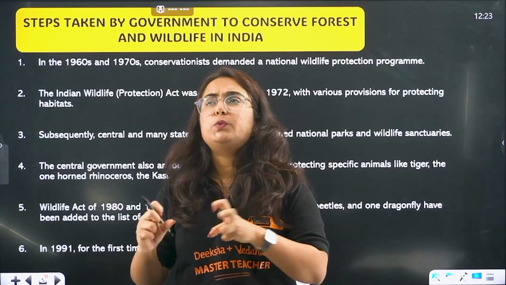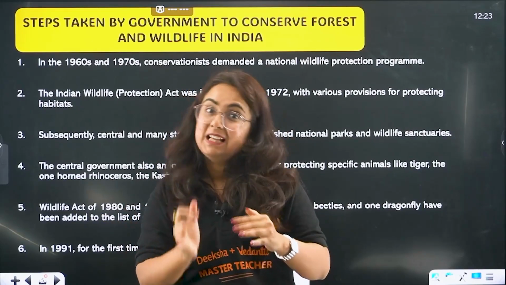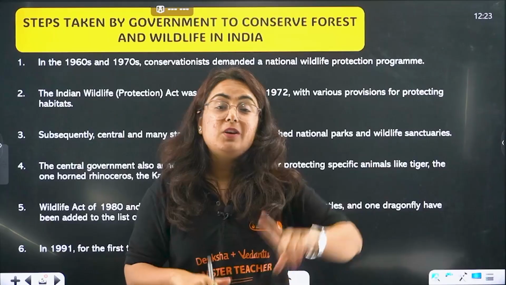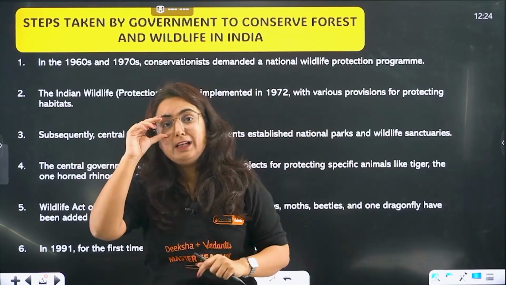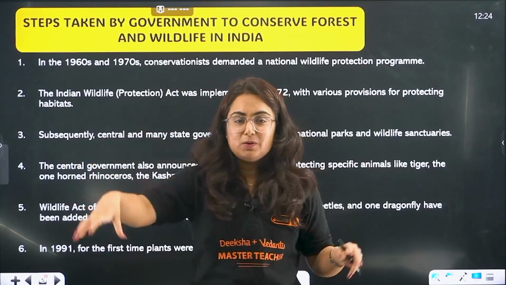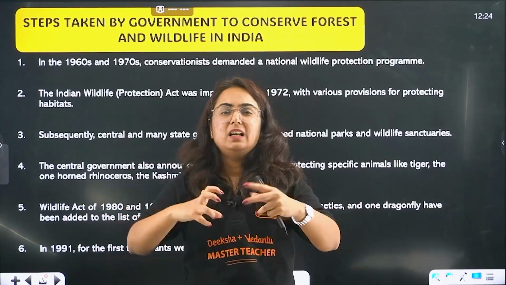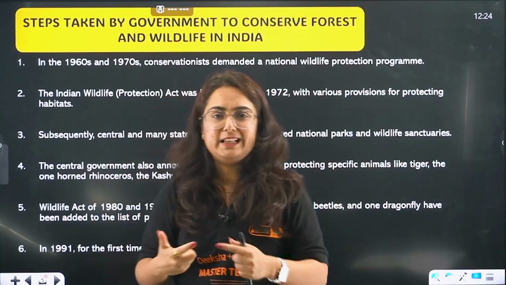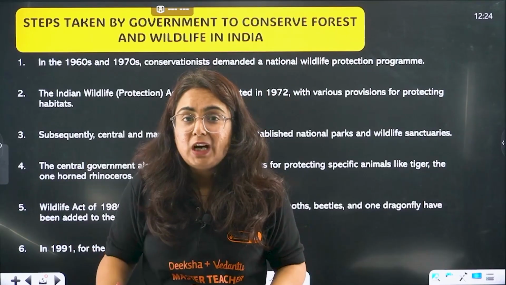However, the British were not in favor of cutting trees a lot. Let me tell you why. They cut the tree for their profit. Why? Because when the railway started, there were sleepers, and between the sleepers wooden blocks were attached because, due to heat, the iron contracts and expands, if you studied this in science. So wooden planks were attached in that, and wooden planks are made from trees.